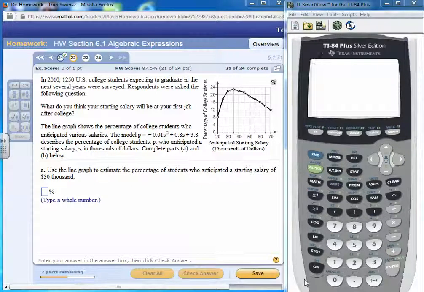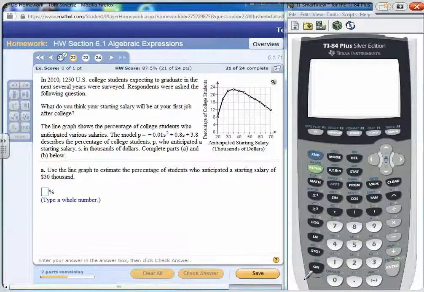Okay, let's begin with homework exercise number 22 from section 6.1. The problem states: in 2010, 1,250 U.S. college students expecting to graduate in the next several years were surveyed. Respondents were asked the following question: what do you think your starting salary will be your first year after college?